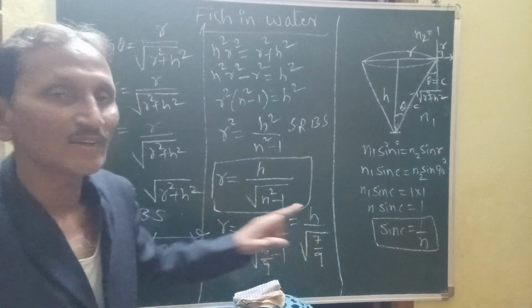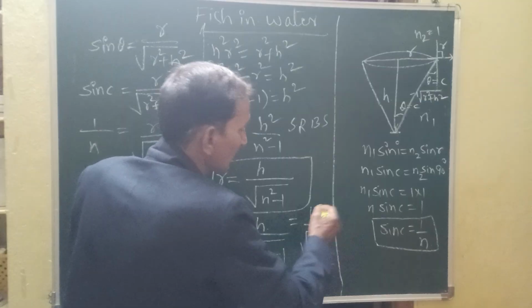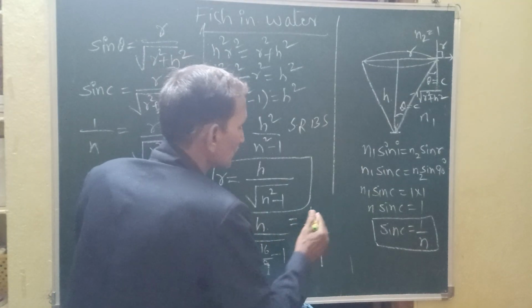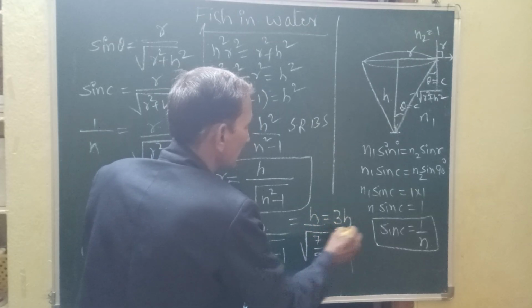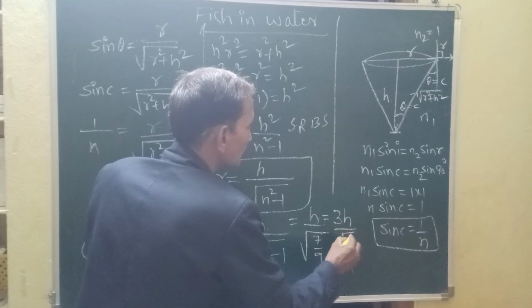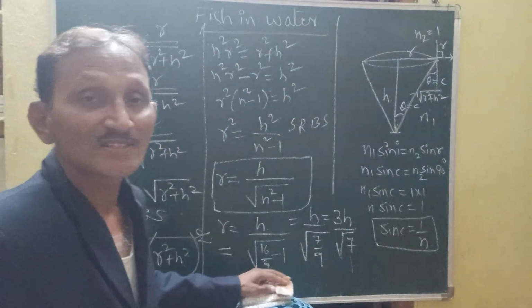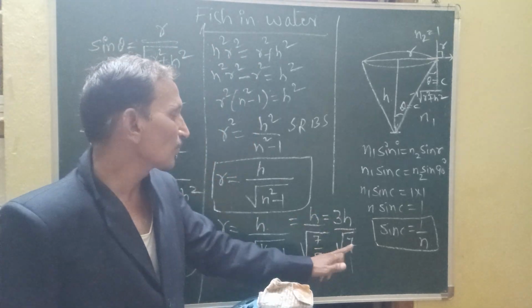The square root of 9 is how much? 3. So this 3 automatically goes to the numerator. Thus it is 3h by root 7. 3h by root 7 is the radius when the fish is in the water.